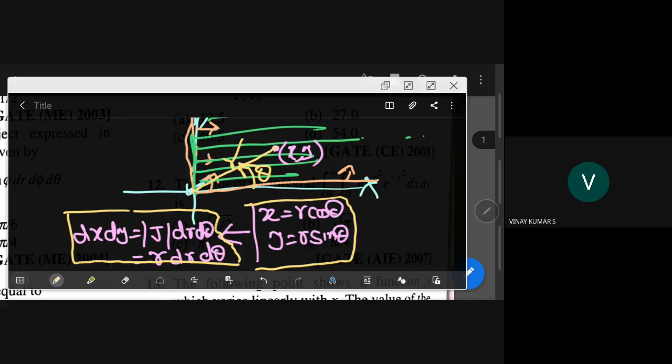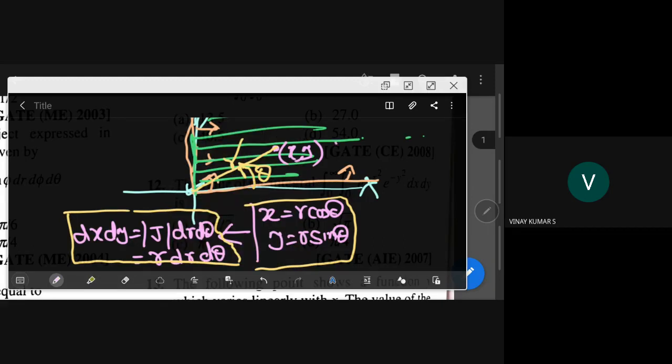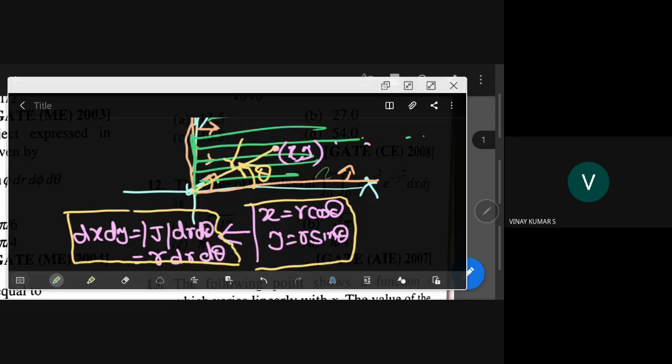Now our point can be anywhere in the first quadrant. Here it can be, here it can be, we don't know. So in such a case, r value will be from 0 to infinity. And theta, from where to where will it vary? Theta varies from 0 to pi by 2 at maximum, because we are in the first quadrant. So theta varies from 0 to pi by 2.